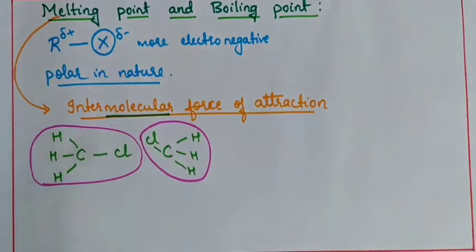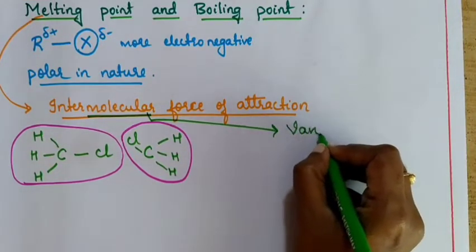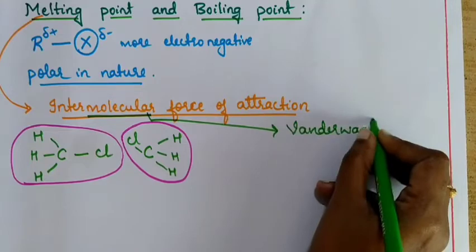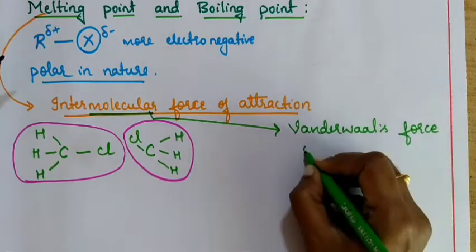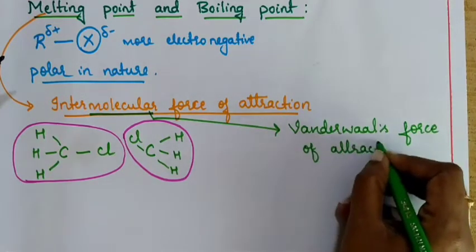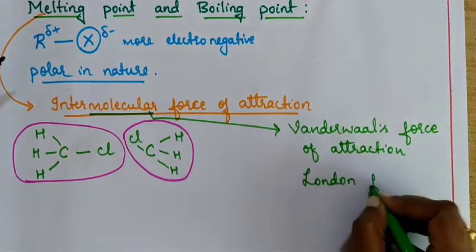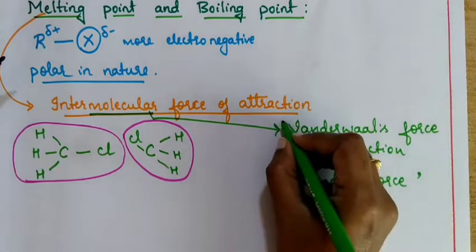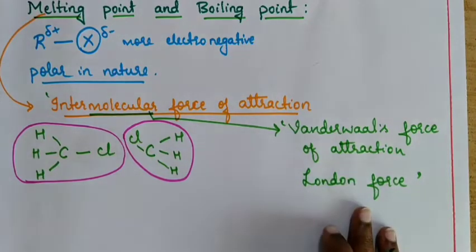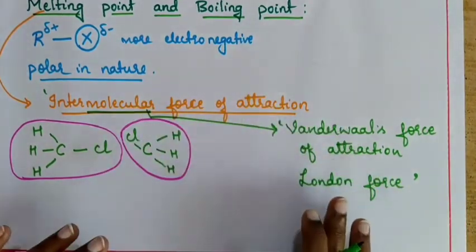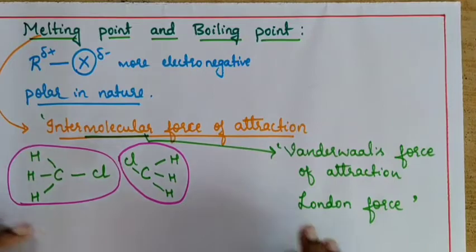This intermolecular force of attraction also explains van der Waals force of attraction. We have already discussed in first year what van der Waals force of attraction is. Van der Waals force of attraction can also be called London force. Remember these words: intermolecular force of attraction, van der Waals force of attraction, or London force. Based on these types of force of attraction, we are going to discuss how melting point and boiling point is going to vary.